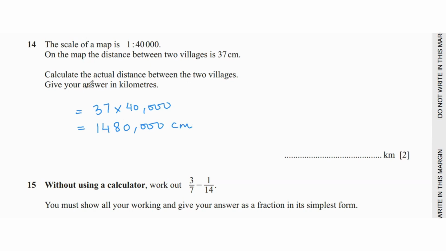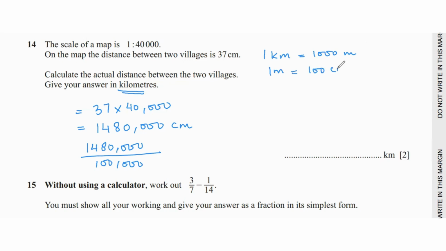So now we have to give the distance in kilometers. For that, we're going to divide this 1,480,000 by 100,000. Why? Because 1 kilometer is 1,000 meters, and 1 meter is 100 centimeters.